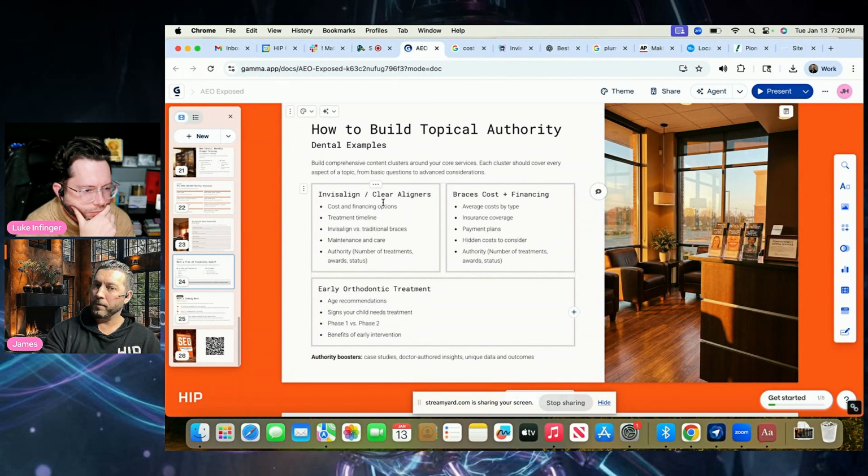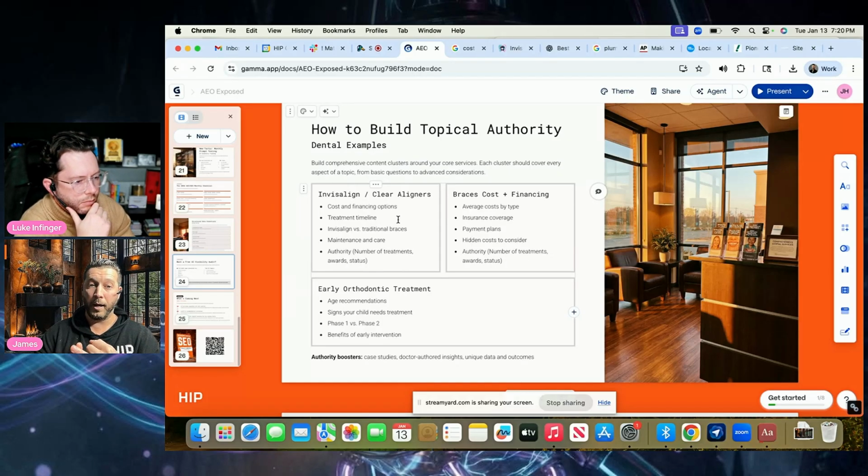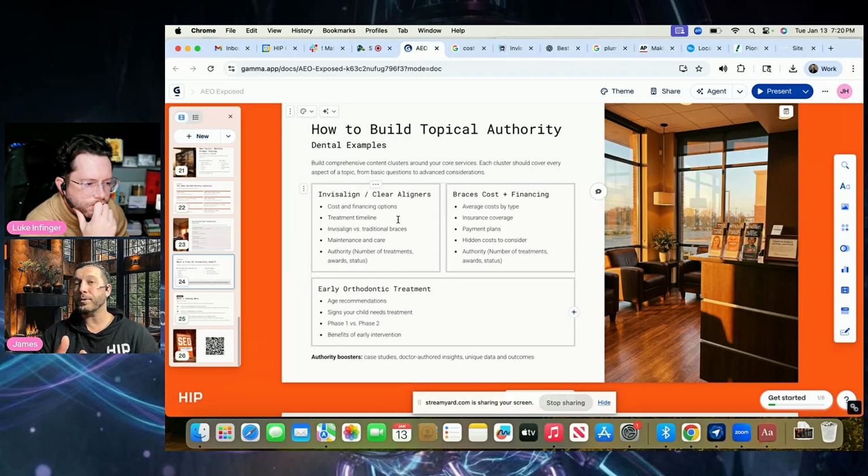So for an example, the Invisalign, you want to make sure you're touching upon these things like cost and financing options of what you offer, treatment timeline, Invisalign versus other alternatives, mentioning that, maintenance and care, covering maintenance and care about the Invisalign and specific questions around that, and then building your authority. How many treatments have you done? How long have you been doing Invisalign? Do you have any awards?